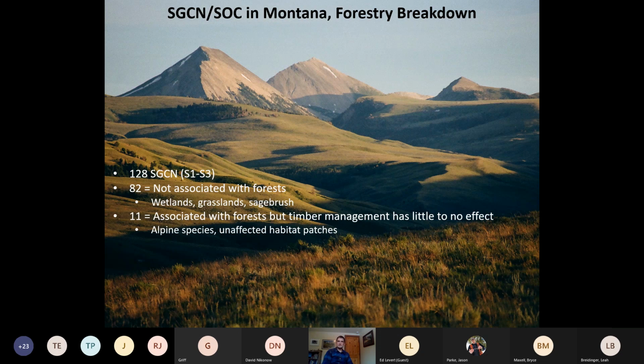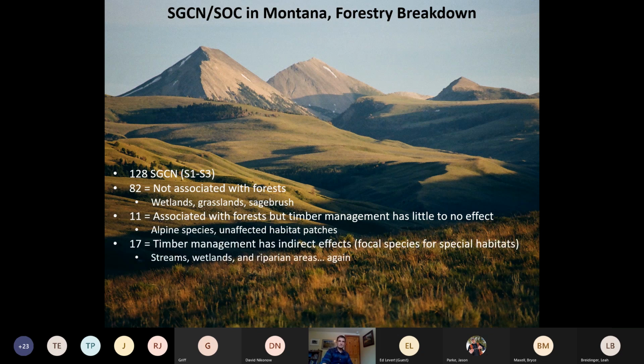There's another 11 species that are associated with forests, but generally timber management has little to no effect on them. These are alpine species at such high elevation that you generally don't have to worry about them, and they're outside the actively managed, actively harvested landscapes, or they occupy habitat patches that are generally unaffected by timber management activities.